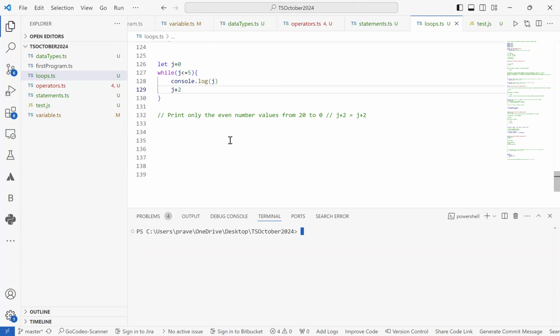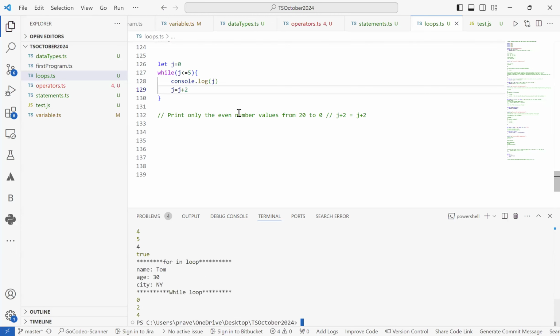So you can just check it out. You'll basically have to make it equal to J plus 2. There are other ways too. Just try to check if you are able to do that. If you are unable to, then I'll show you a simple way where you can write it by using J equals J plus 2.